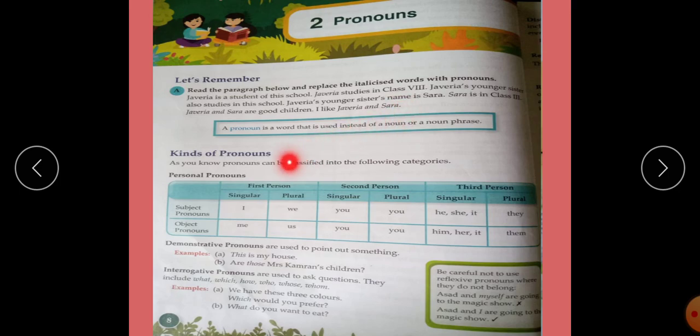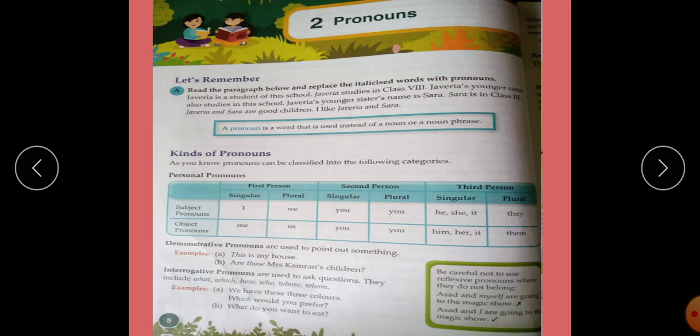There are many kinds of pronouns. First one is personal pronoun, demonstrative pronoun, interrogative pronouns, distributive pronouns, reflexive pronouns, relative pronouns, pronouns of number and quantity, indefinite pronouns, possessive pronouns, and last one, emphatic pronouns. These are the kinds of the pronouns.